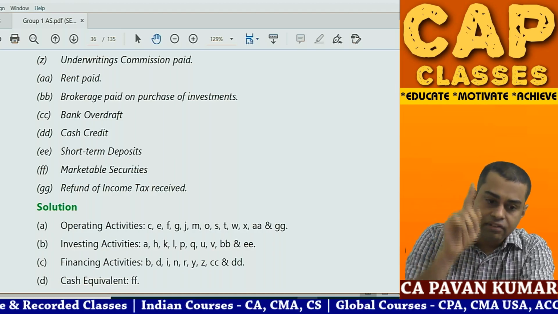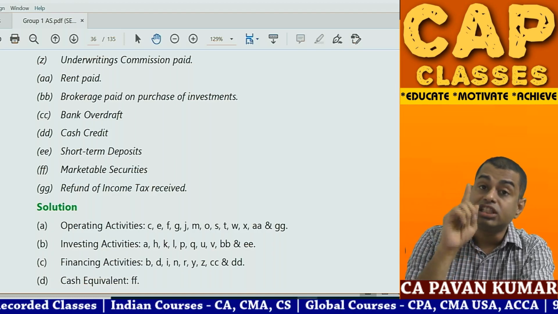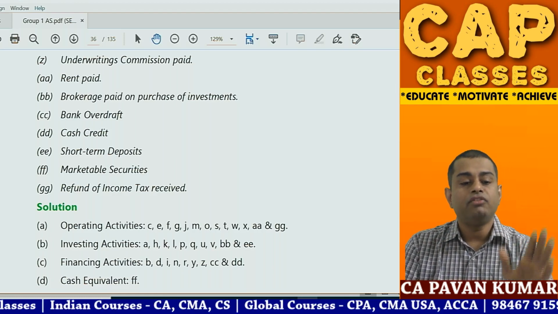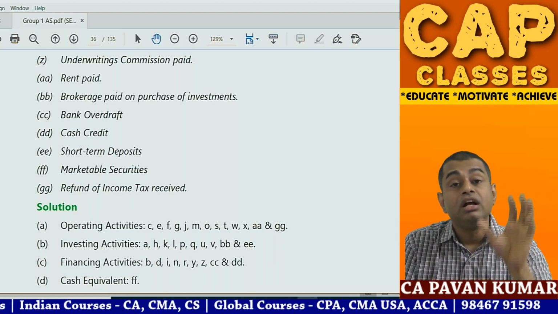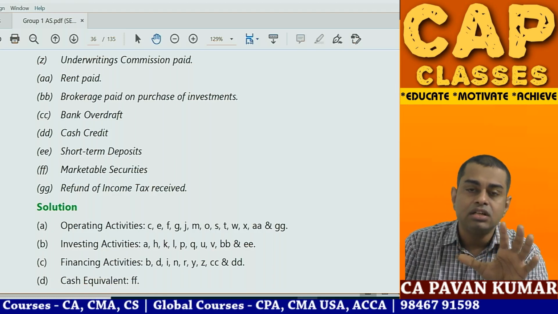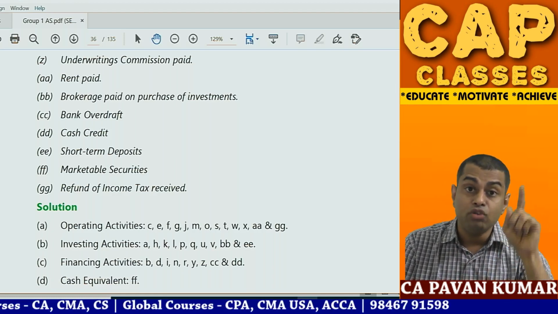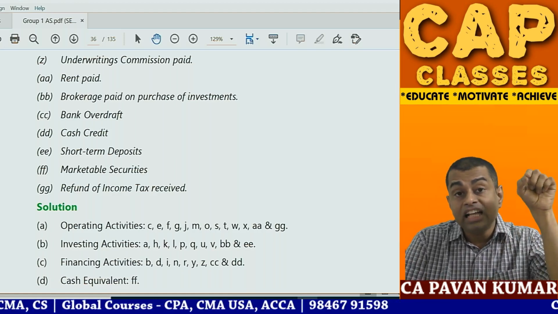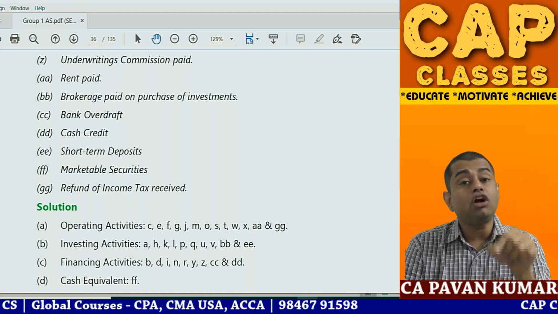Then cash credit, financing activity. Short-term deposits, put a star mark. Short-term deposits is investing activity. Students say, Pawan sir, short-term deposits. Beta, normally for investments, long-term and short-term, short-term means less than 1 year, as per accounting standard 13. But here, as per accounting standard 3, short-term means less than 3 months.